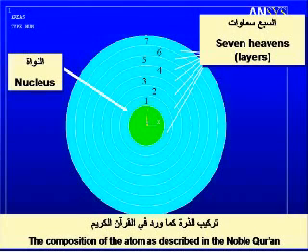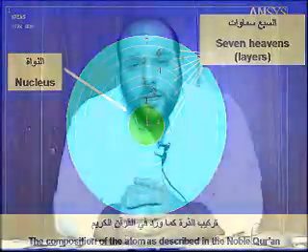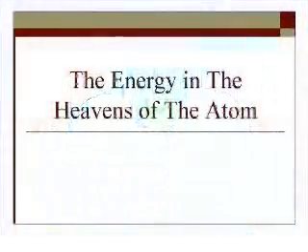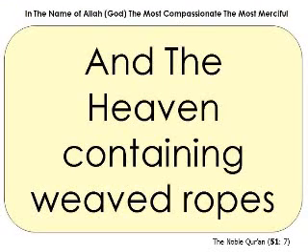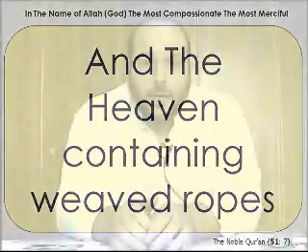Now also Allah God teaches us what is the energy in these heavens. What is the energy of the heaven of the atom? We can learn this from the Noble Quran, the last revelation of Allah God to people, from chapter 51 verse 7, which states, and the heaven containing weaved ropes. So Allah God Almighty teaches us here that the heaven contains weaved ropes.